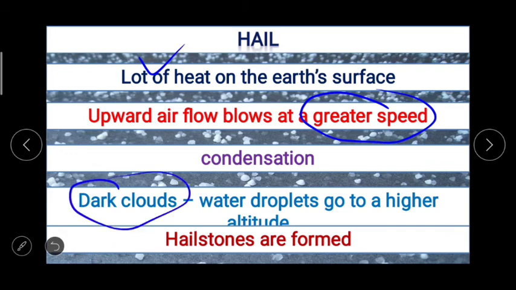Dark clouds are formed, and because of the upward movement of air, these water droplets go to a higher altitude, and here solidification of these droplets occur and hailstones are formed. So this is how hailstones are formed.